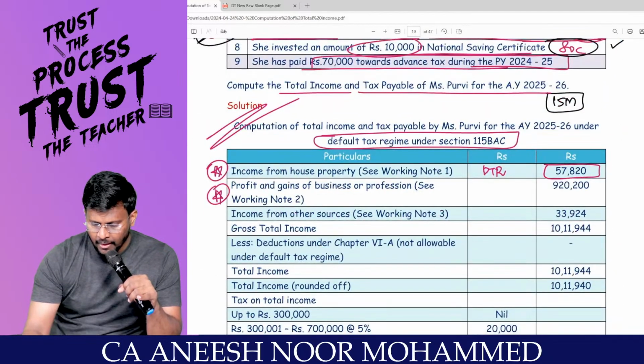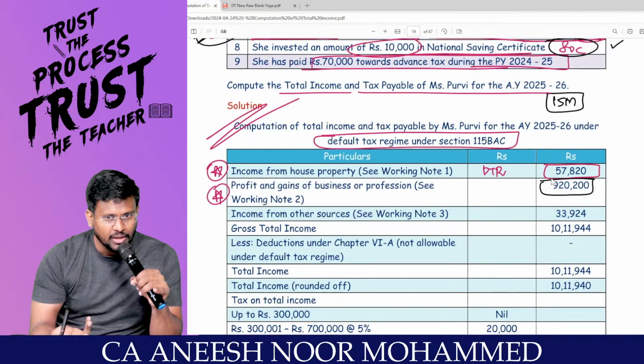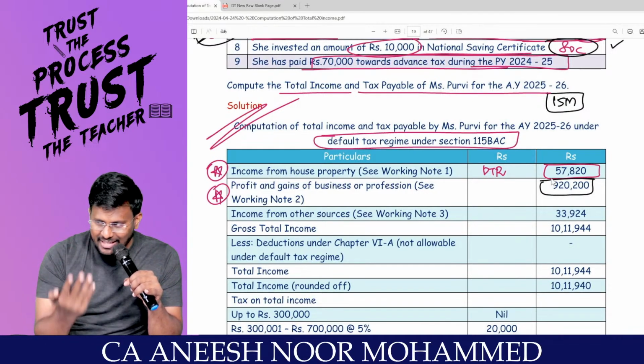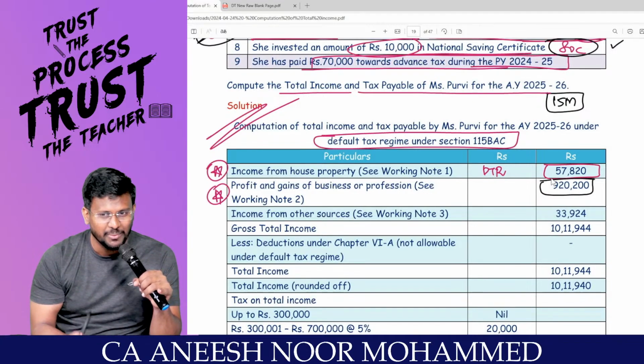9,20,200. 15 mark PGBP in the calculator. Are you really with me?